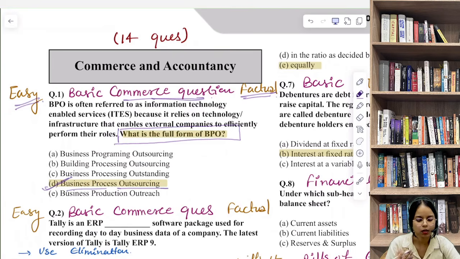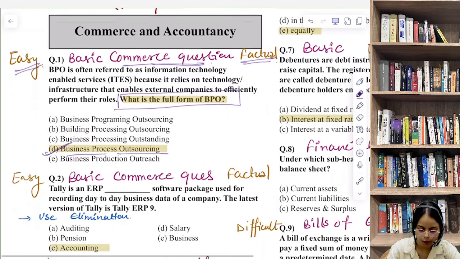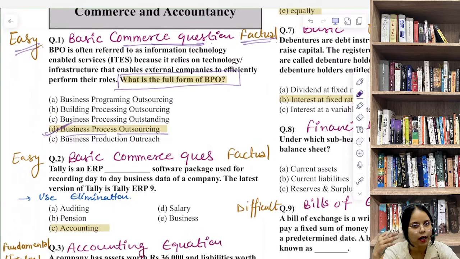Business process outsourcing. Now this question checks your awareness, calmness, and presence of mind during the exam. Many students know the term BPO but still mark it wrong out of hurry. They might make a mistake there even though they know the answer. Many students know the term BPO, business process outsourcing, but still mark it wrong out of hurry or overconfidence.